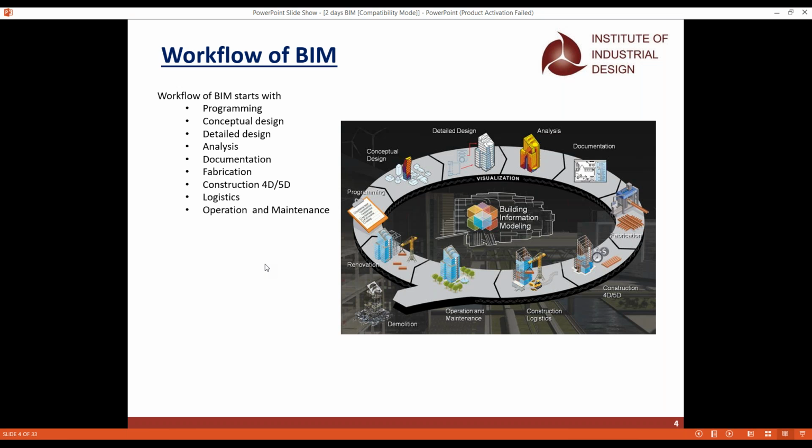For all the details you have to go to the detailed design, and that is the third step. Only in the detailed design will you be able to do the analysis part, so you have to make sure that the outcome of the model will be the same.